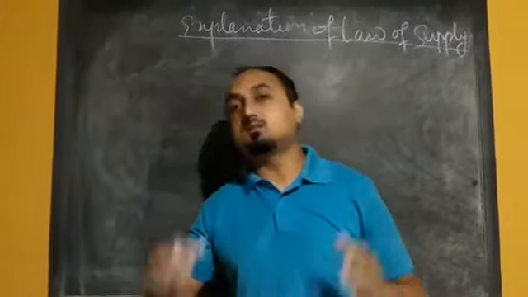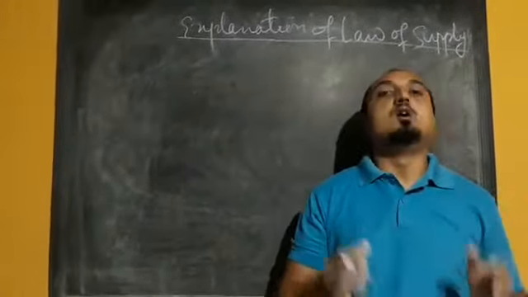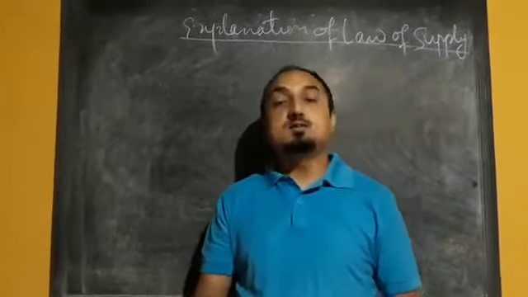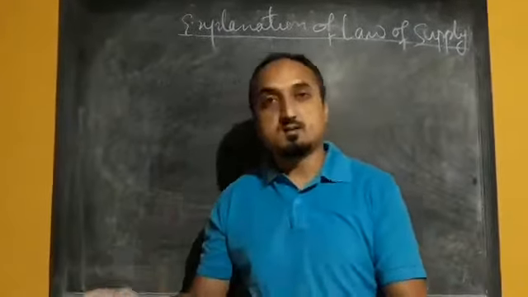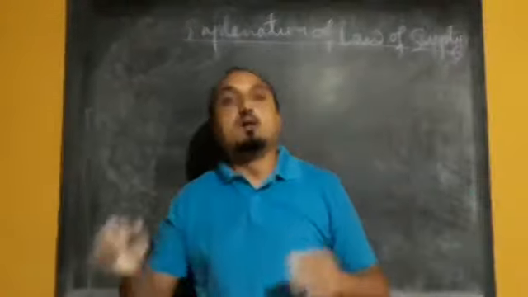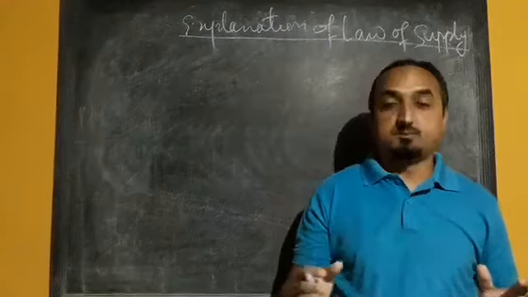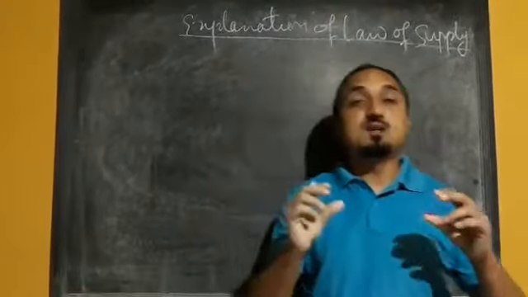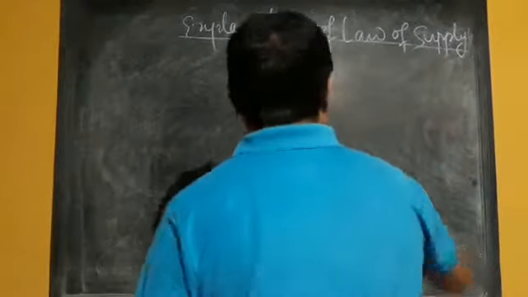So today I am going to start the next topic, that is explanation of law of supply. In the case of law of supply, other things remaining constant, when the price of a commodity increases, the quantity supply increases, and when price of a commodity decreases, the quantity supply will decrease. It shows the positive relationship. The law of supply shows the positive or direct relationship between price and quantity supply.